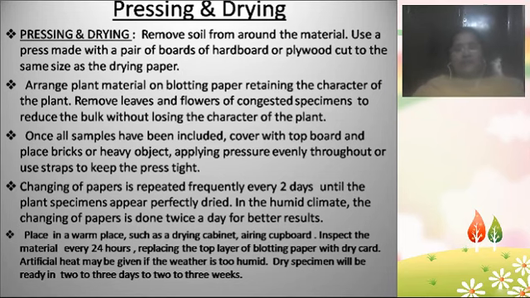Okay, so the important point here is all the plant parts are not the same. They do not have the same morphology. Some plant parts are smooth and they need only a small amount of pressure to press, and some plant parts are very hard, so they need more pressure for pressing. So depending on that, logically we need to use the pressing equipment, and we need to take the pressing measures and also the drying measures.